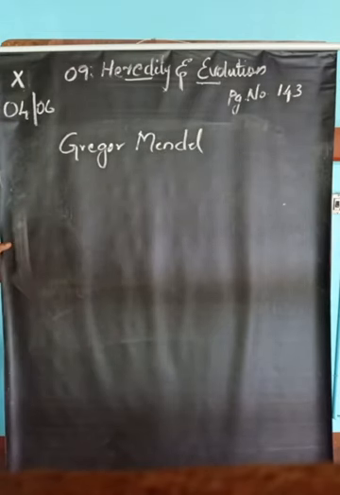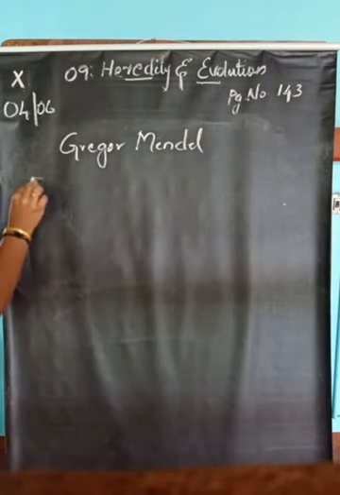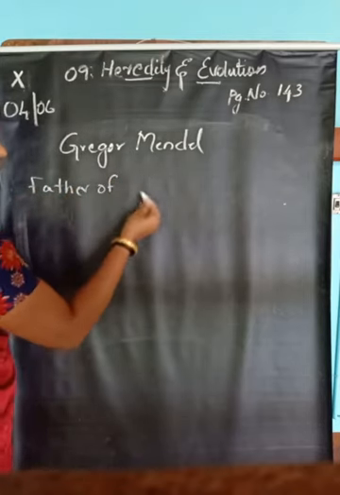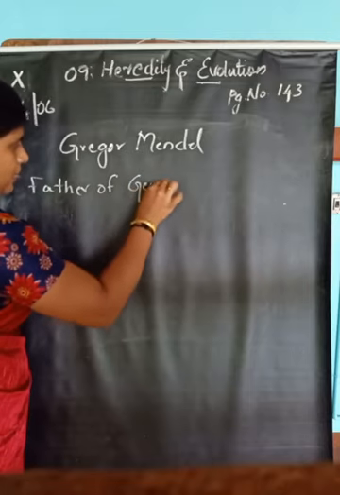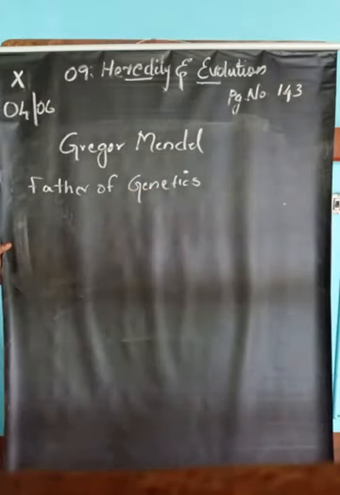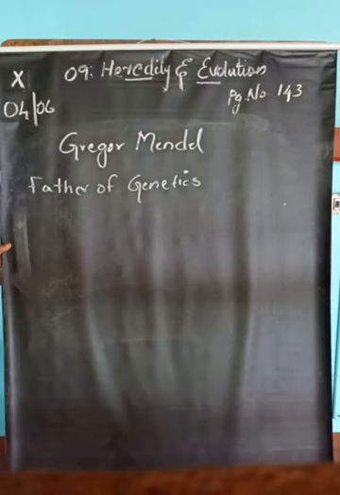Gregor Mendel, who is the father of genetics, performed several biological experiments to show the hereditary actions, or the transmission of characters from parents to offspring.